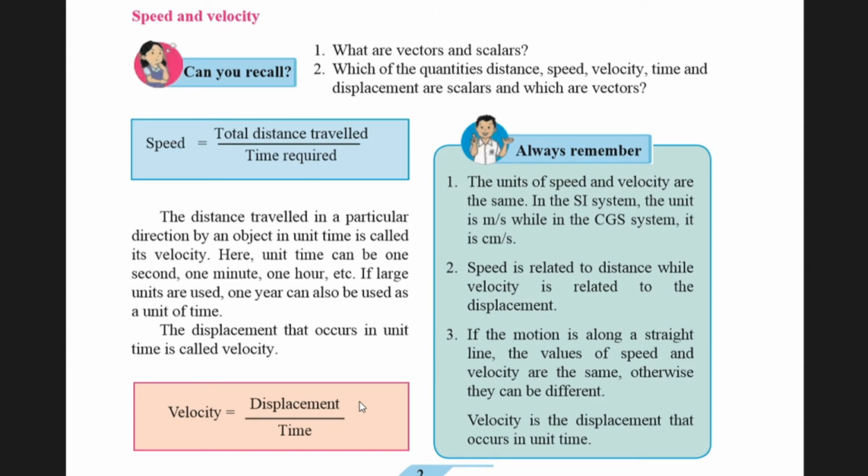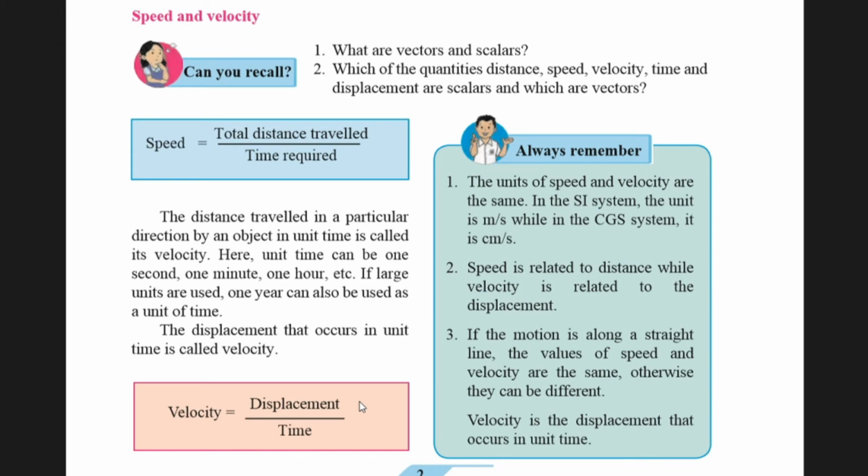Speed and distance are scalar quantities because they do not depend on direction, whereas velocity and displacement vary according to the direction, hence they are vector quantities.